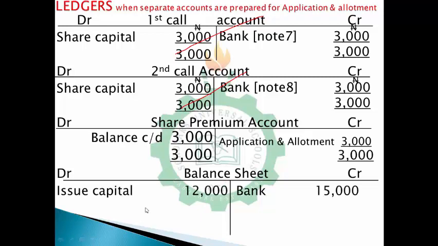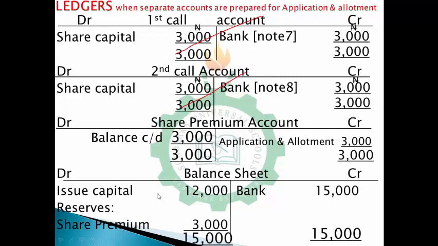Bank is an asset, so it comes to your right hand side, while capital comes to your left hand side, and your premium comes to your left hand side. It's a reserve. By the time you sum this up, 15,000 on your liabilities and capital end, and 15,000 on your asset. That makes your balance sheet balanced. I believe you could see the interpretation of this whole thing. That tells us that you've been able to post the right thing, and your account is fine. So that is the end of that.